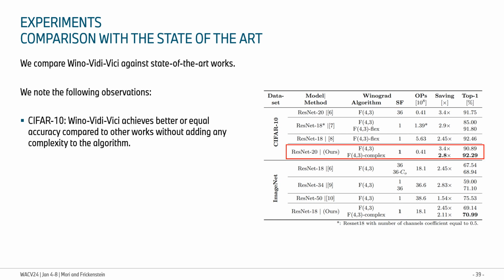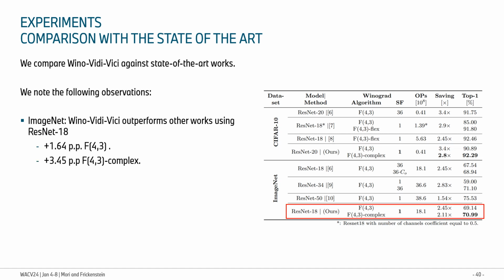Next, Vici achieves better or equal accuracy compared to other works without adding any complexity to the algorithm on CIFAR10. Lastly, on the more challenging ImageNet dataset, Vici outperforms all other state-of-the-art techniques, offering better accuracy at the lowest complexity and largest MAC savings.